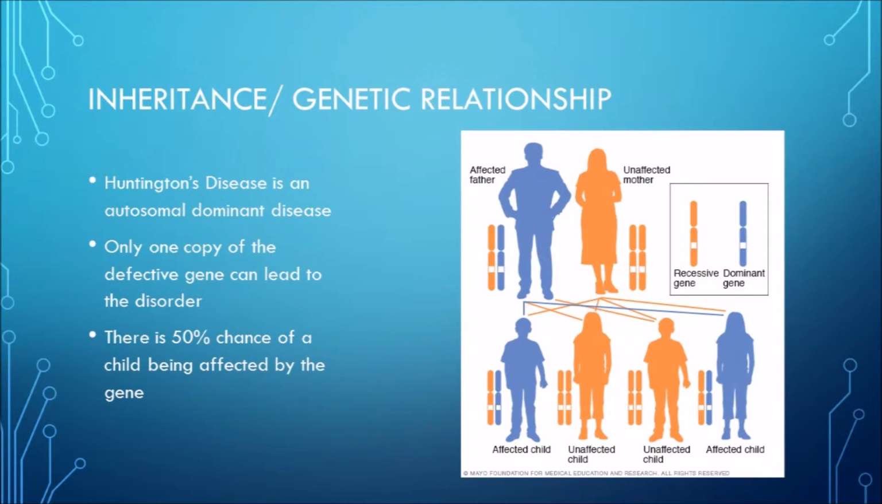Inheritance and genetic relationship. Huntington's disease is an autosomal dominant disease. This means that only one parent needs to have the defective gene in order for it to lead to the disorder, and also there is a 50% chance of the child getting it.